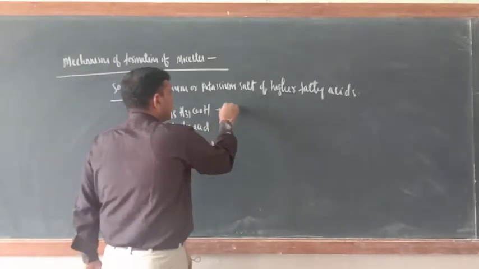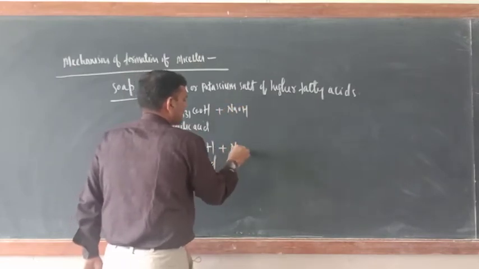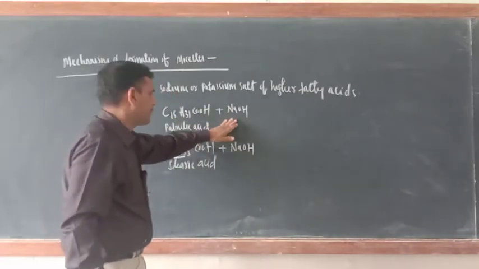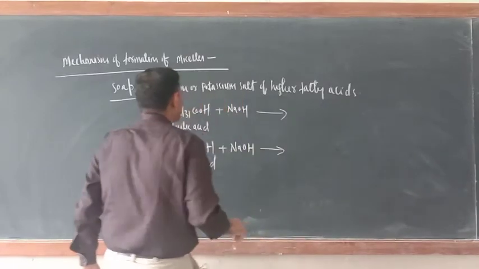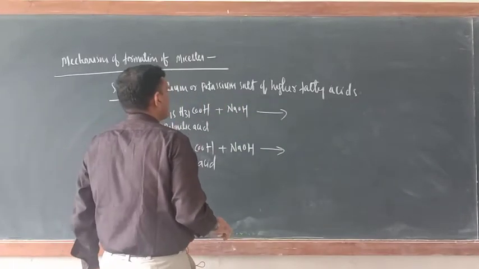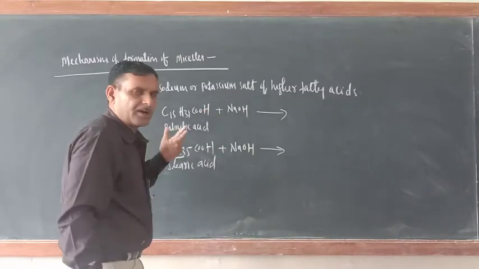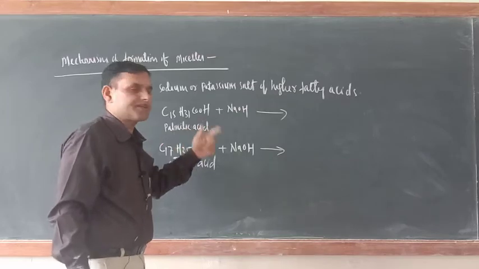Now treat them with NaOH. They are acids, and NaOH is the base. When you treat them, what happens? Acids are known for furnishing H positive ion.